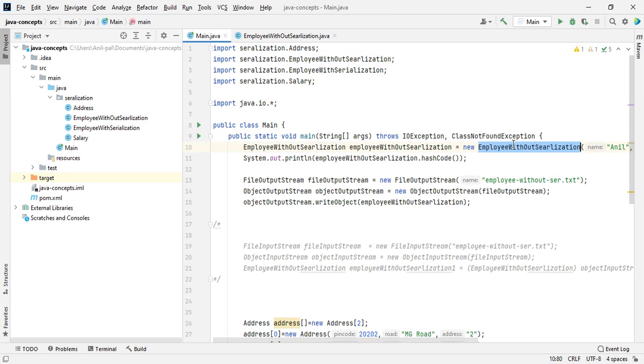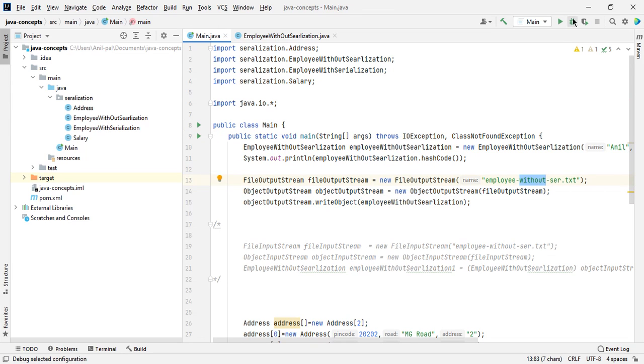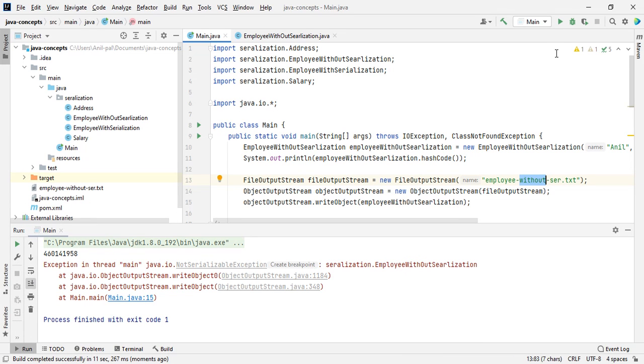I have created this object and I'm trying to write it into a text file, so let's run this and see what we get. I'm using IntelliJ for execution. We get a java.io.NotSerializableException. Our object is not serializable, so we cannot write this object into the text file in the form of binary.